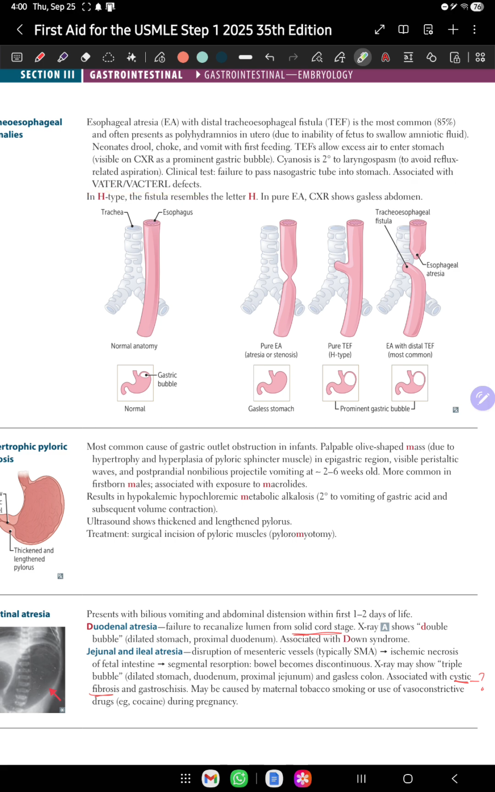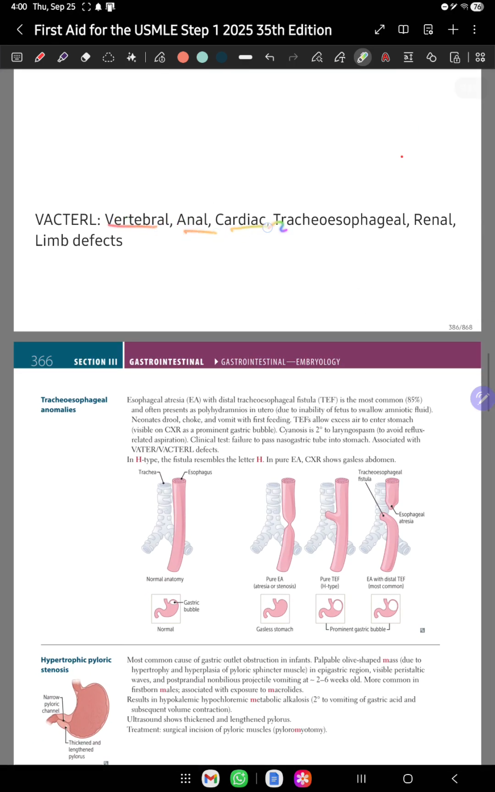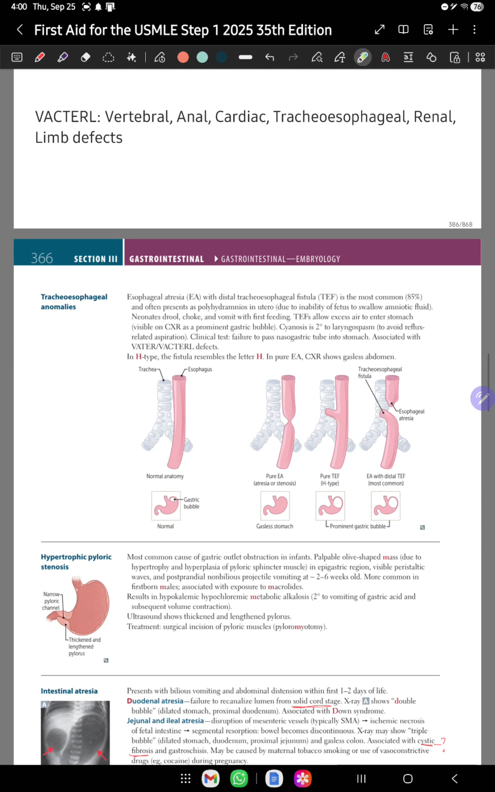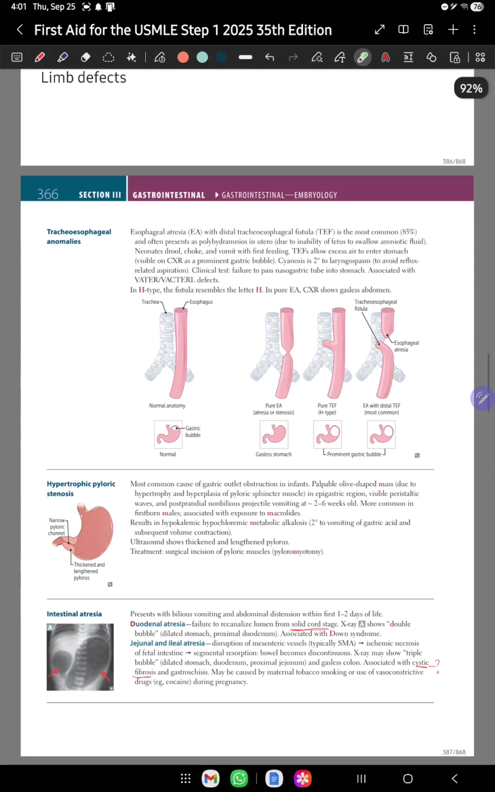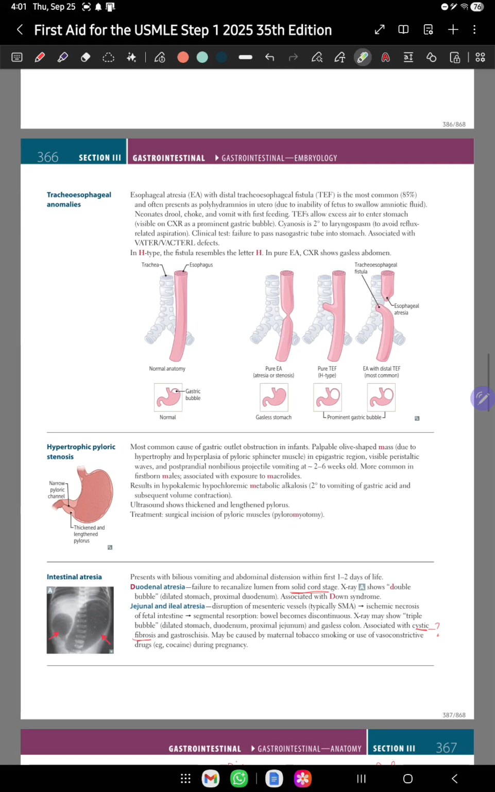So what is the VACTERL defect? I have written over here. VACTERL defects are vertebral, anal, cardiac, tracheoesophageal, renal, limb defects. This is a collection, like a mnemonic you need to remember, of defects which are associated with tracheoesophageal fistula. You might be asked in exam, so you need to remember this mnemonic and all these terms over here.